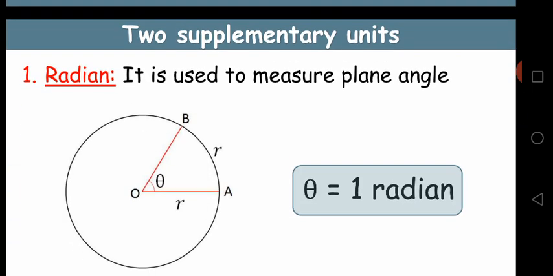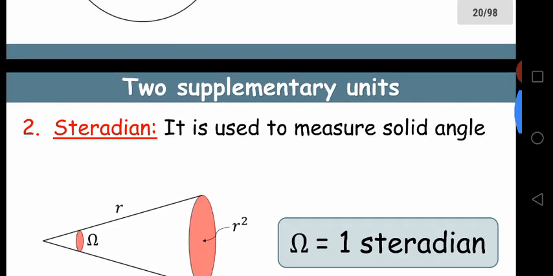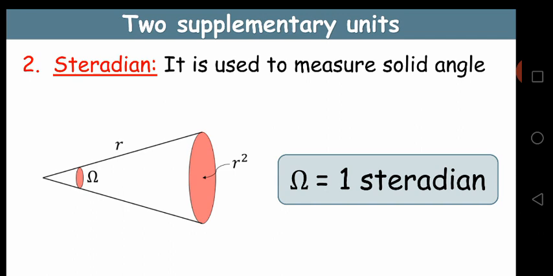And I already told you there are 2 supplementary units. The first one is radian. Generally we use radian for 2D drawings, 2D circles. It is a unit used to measure plane angle. A plane is 2-dimensional, and a plane angle we represent in radians. Radian is the unit for plane angles. And steradian is used to measure solid angle.